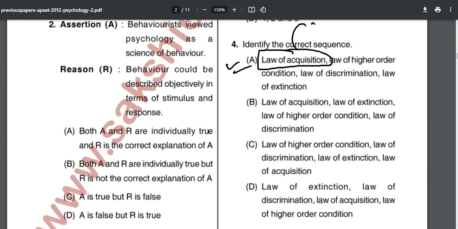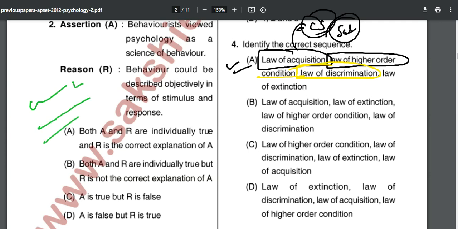Firstly, the dog acquired that after the bell rings, it will give a saliva response. Then law of higher order conditioning, where the bell was used as a neutral stimulus. Then law of discrimination, where the dog was able to discriminate between the sound of the bell and the sound of a metronome or ringtone, whatever it is.